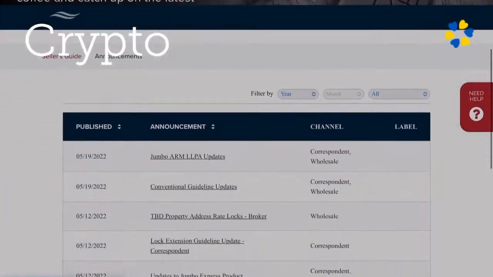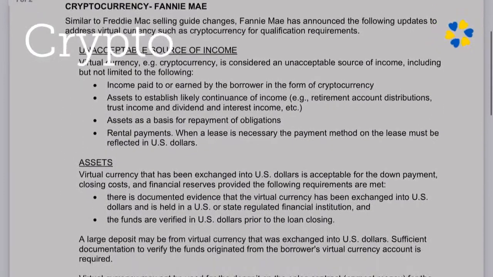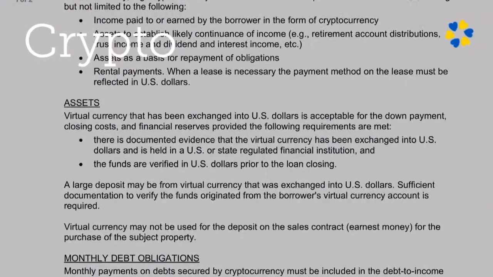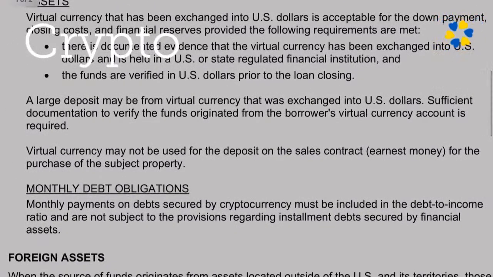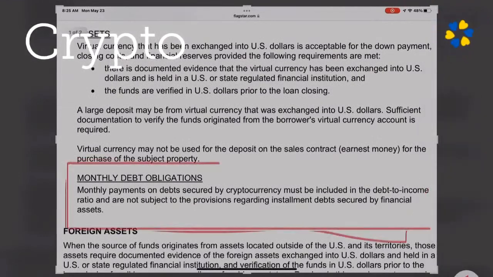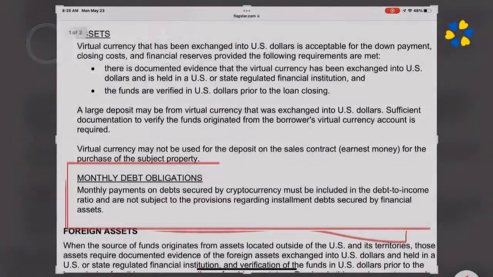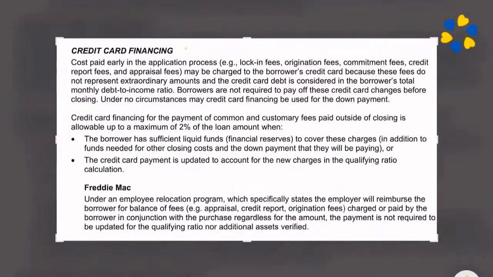But as part of the clarifications we recently put out in an announcement, crypto cash does have an exception where monthly debt obligations that are leaned against that kind of financial obligation do require a monthly payment. It is not acceptable. We can't use crypto cash in general, as described, if we can see ownership and it transfers. Personal unsecured loans, pretty much a no-no.